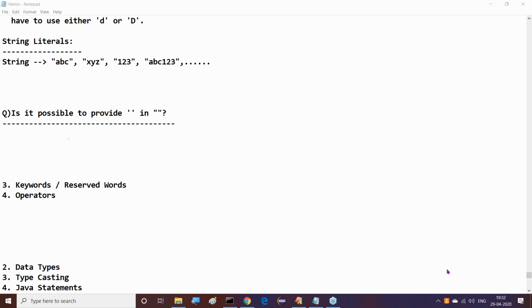How can you say string is immutable? There's a big story, Hemlata ma'am. Yes, I will discuss it in the future. It may take some time there, not immediately. Why? Because once you create a string object, on that object we are unable to perform any modification. If you try to perform modifications there, a new string object will be created. In that new string object only the new data will be stored, but the original string object data is as is. Understood, Hemlata ma'am? Once you create a string object with the data, that is fixed. If you try to modify the data, the original string object data will not be modified. That modification will occur in another new string object, not in the same object. So this type of nature is nothing but immutable nature. Okay, good.